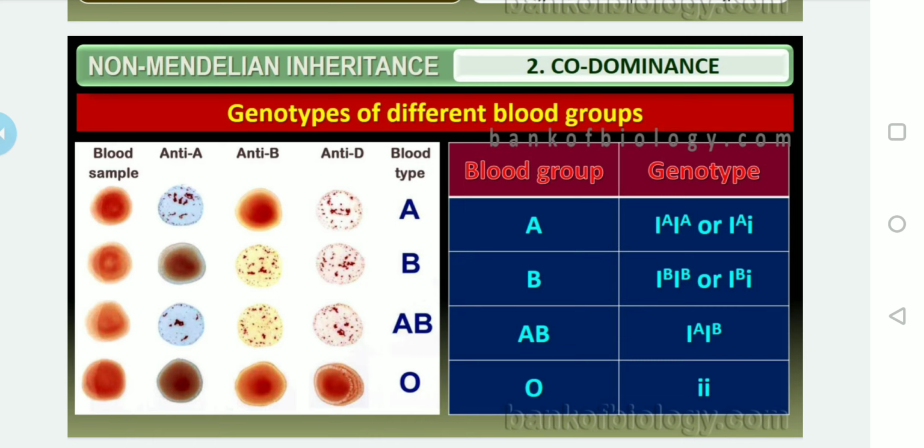Briefly, they collect the blood sample from the patient, put it on slides, and add a little bit of antisera for the purpose of agglutination.